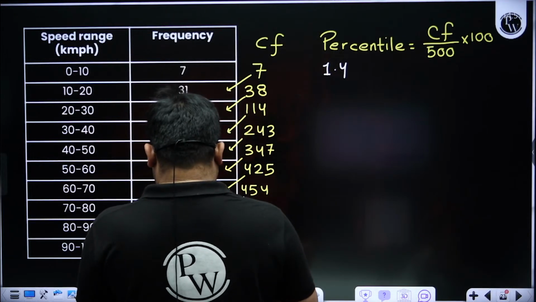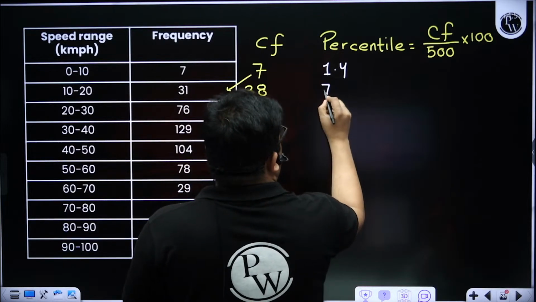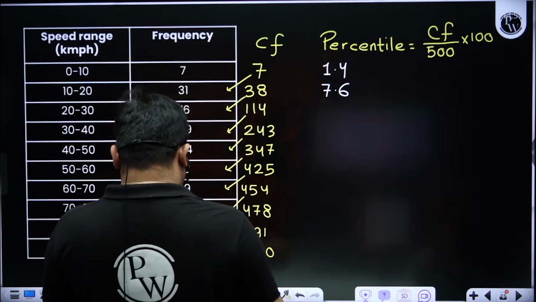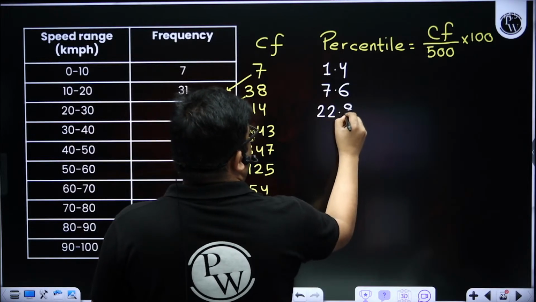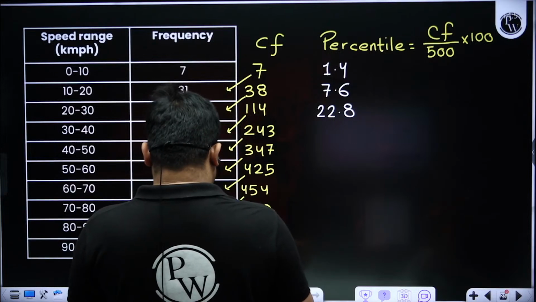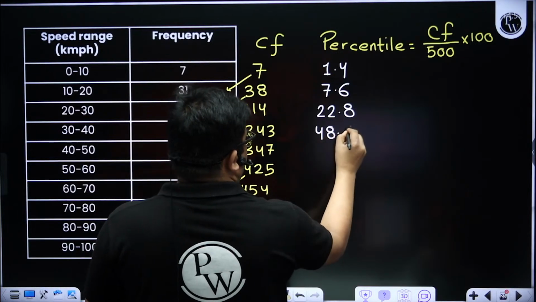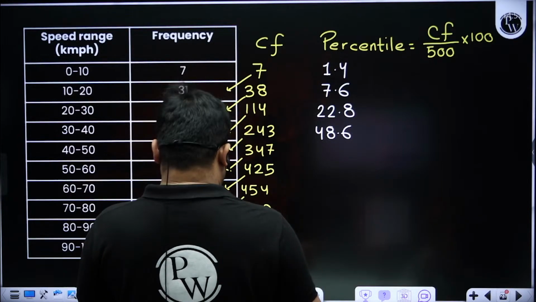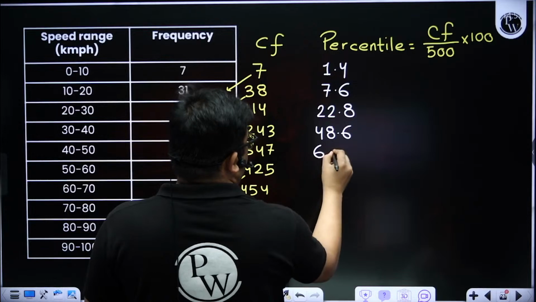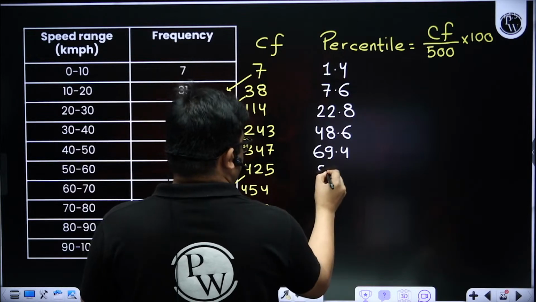This will be 38 divided by 5, 7.6. 114 divided by 5, 22.8. 243 divided by 5, 48.6. 347 divided by 5, 69.4. 425 divided by 5, this is 85.